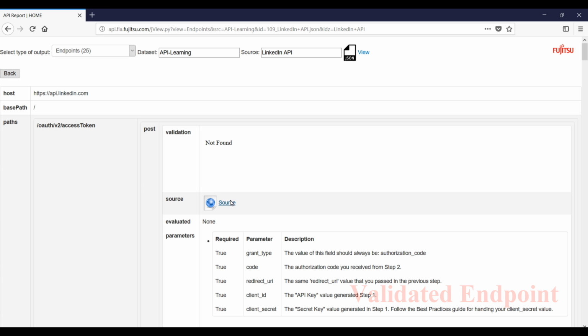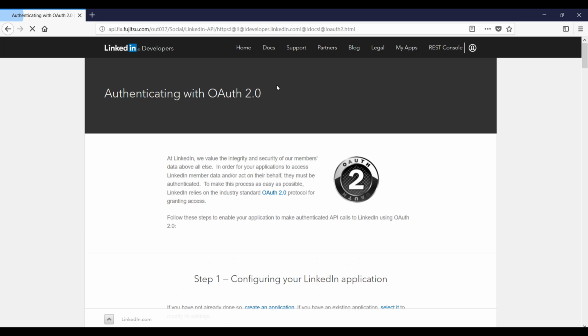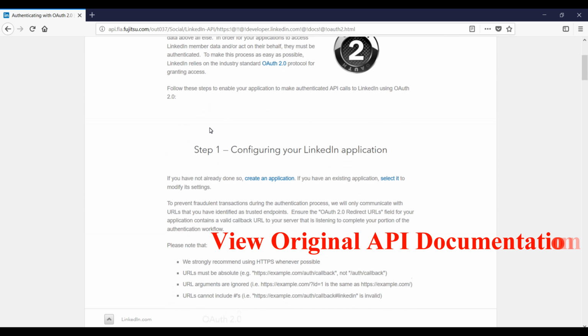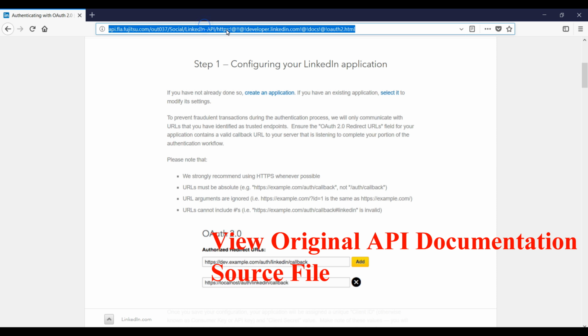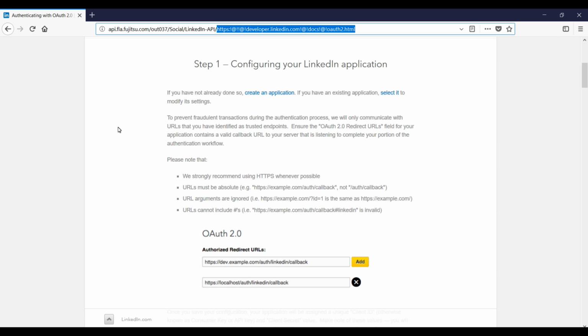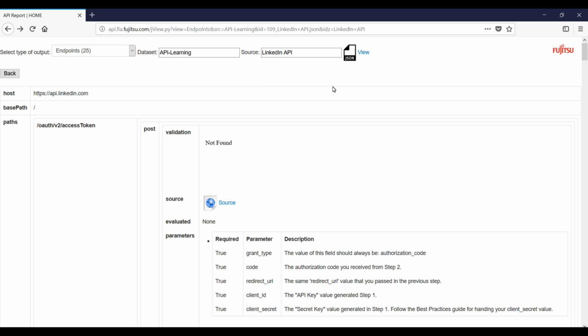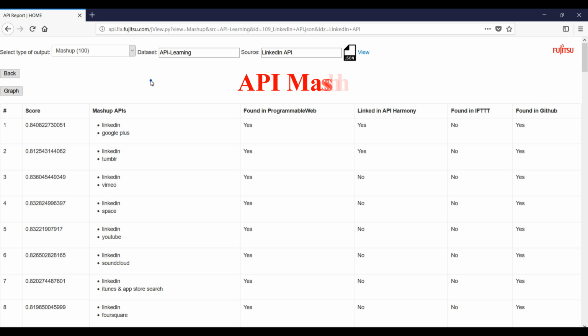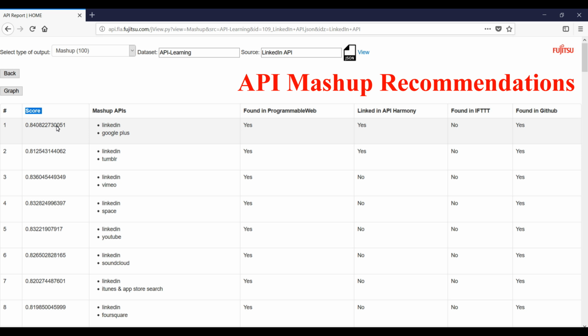There is a link labeled source. Clicking on it retrieves the original API documentation source file. The web crawler stores a copy of the source in our repository. Let's select the API mashup view. It returns possible API mashups for the LinkedIn API.